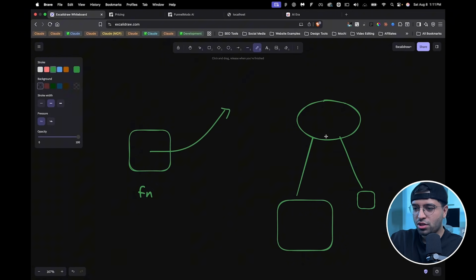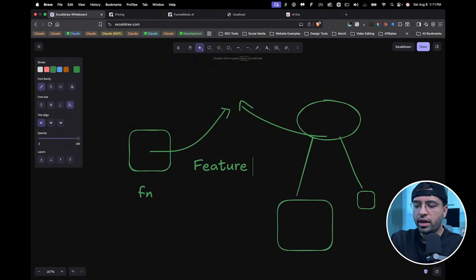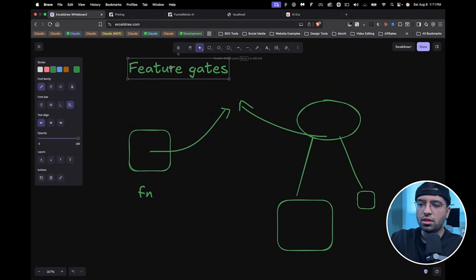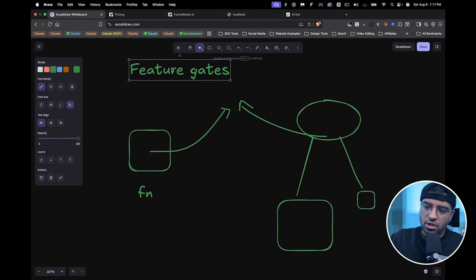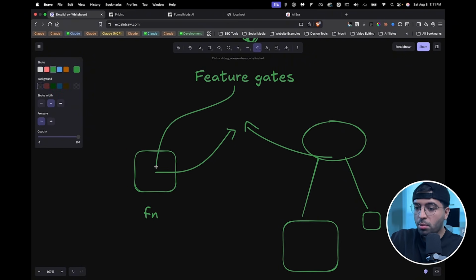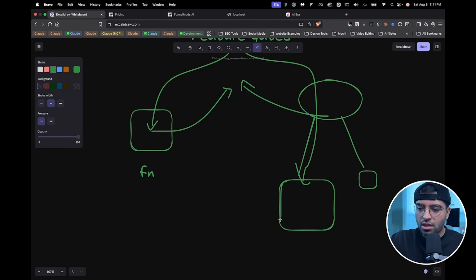But imagine tiny little processes, right? Let's just take feature gates. If we're talking about feature gates, this is something that you need to put in your app so that it can be used across the entire app. Because this concept will probably need to be implemented in the function on the server level, and definitely at the front end level as well, right? So what if a user is trying to access a page that they don't have access to, let's say they ran out of credits, and their plan does not allow them to see this page. And so they shouldn't be allowed to see that page.